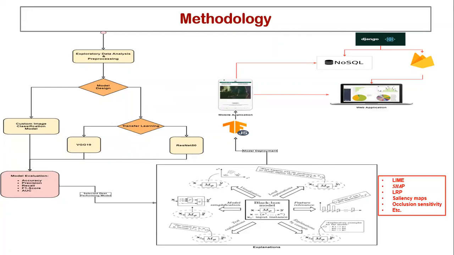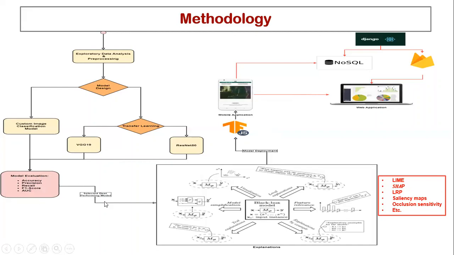Now after that, we shall design a traditional machine learning model, which means we shall design a model from scratch, and for this we shall use convolutional neural networks. Then after, we shall design two other models using VGG19 and ResNet50 in transfer learning as baseline models. And after that, we shall evaluate the performance of these models.